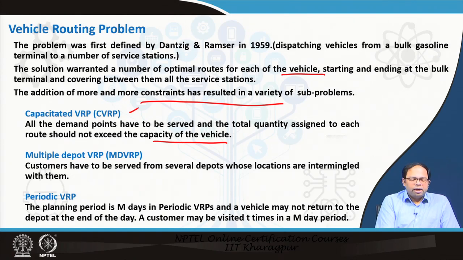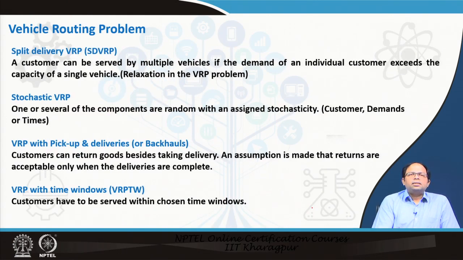Then there is periodic VRP. Over here we take a period which is, suppose, m days, and the vehicle may return to the depot at the end of that particular period and not at the end of a particular day, and the customer may be visited multiple times, t times in this m day period. So, this is a periodic VRP. And then there is a split delivery VRP, where a customer can be served by multiple vehicles if the demand of an individual customer exceeds the capacity of a single vehicle. So, that is also possible. So, this is another relaxation to the VRP problem.